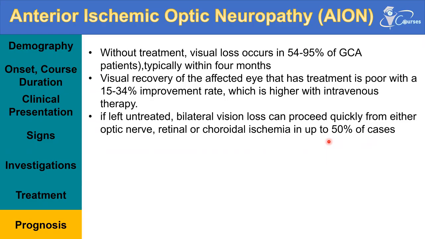So as I told you, those patients can have ocular affection in many ways. They can have ischemic optic neuropathy, they can develop retinal artery occlusion, central retinal artery occlusion, branch retinal artery occlusion, cilio-retinal artery occlusion, ophthalmic artery occlusion, and ocular ischemic syndromes. All these can also present in patients with giant cell arteritis.